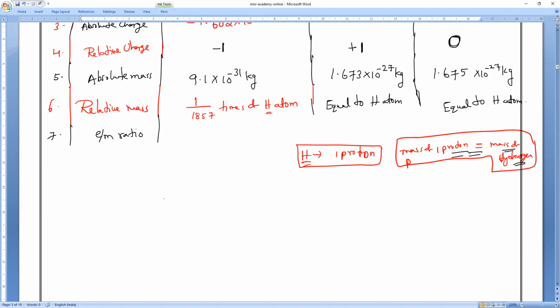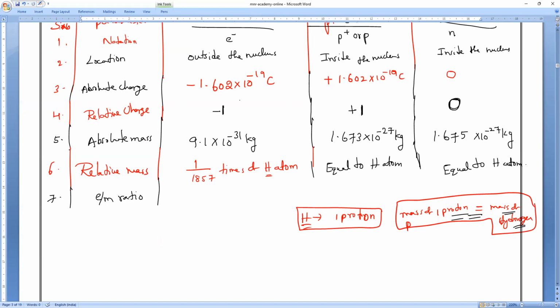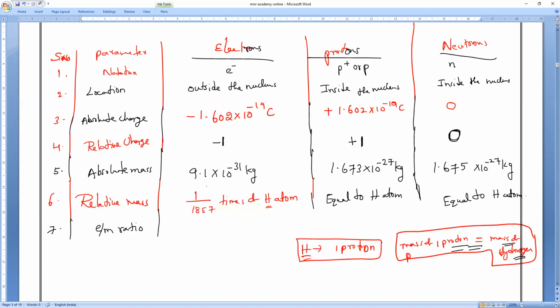So what is the charge of an electron? 1.602 into 10 power minus 19 coulomb. And the absolute mass is how much? 9.1 into 10 power minus 31. So you have to do it, everybody. How much will the E by M ratio come to? You can do it for charge in coulomb per gram, or coulomb per kilogram. That is the unit.